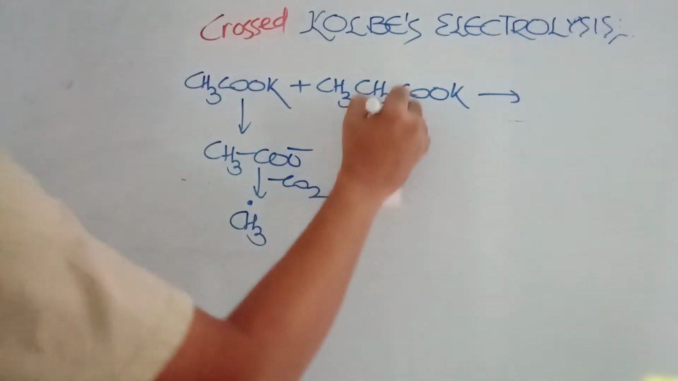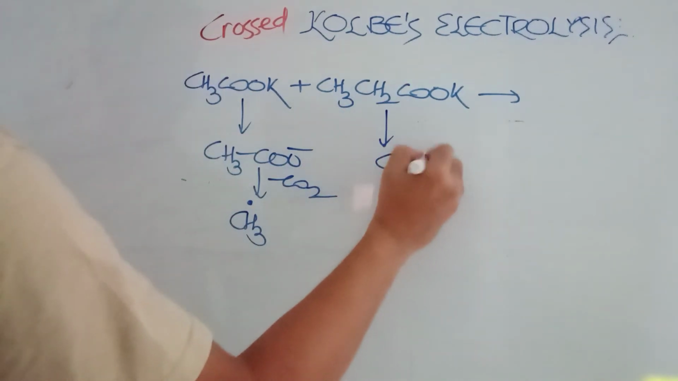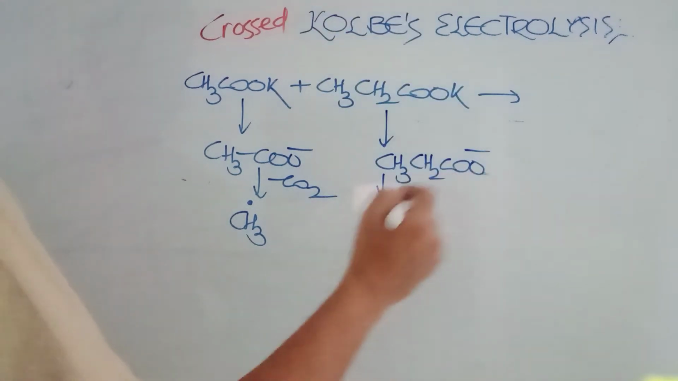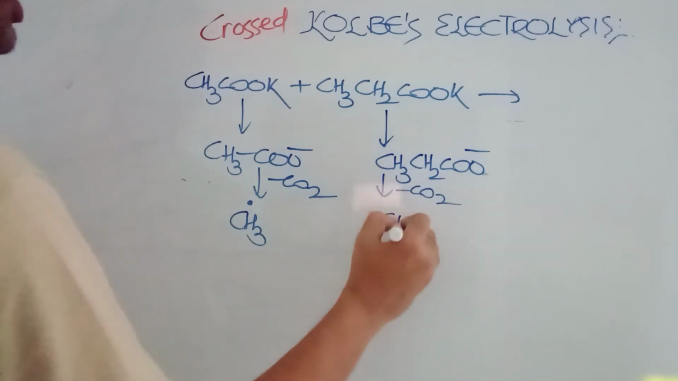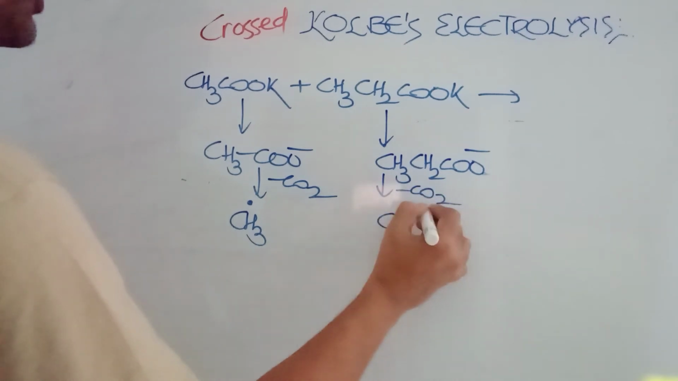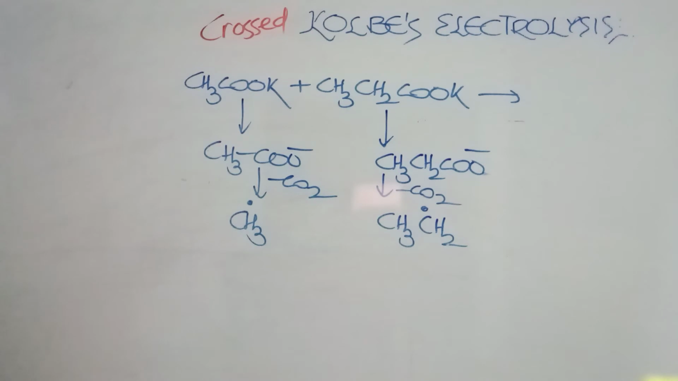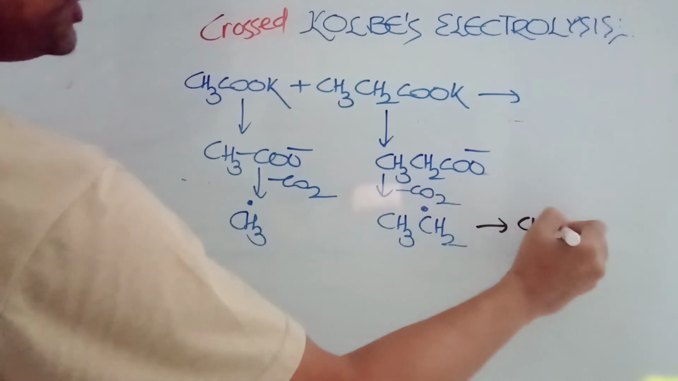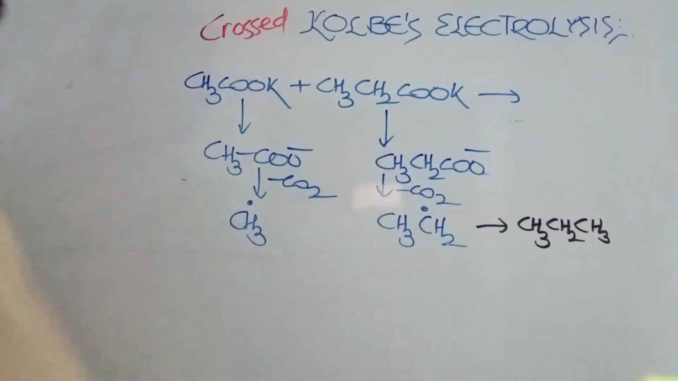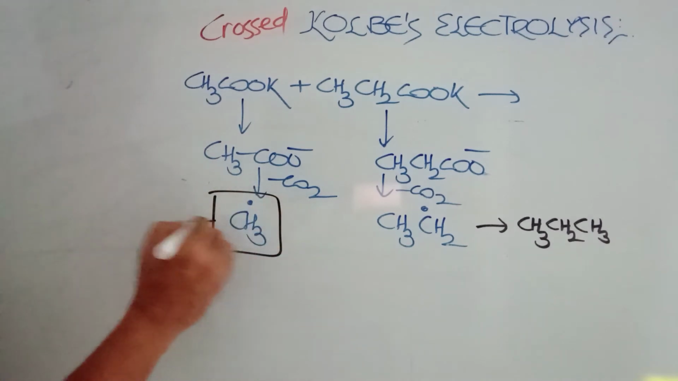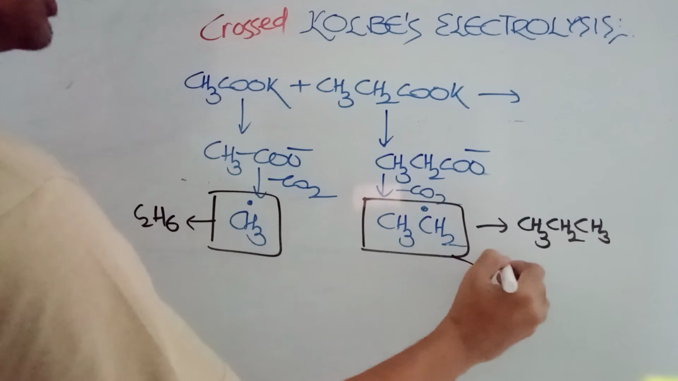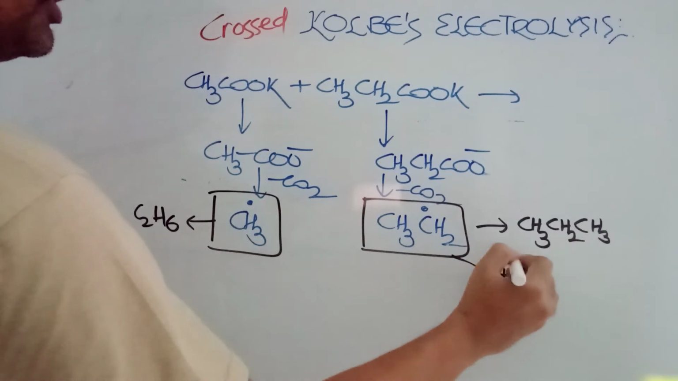Done? Good. From CH3CH2COO minus, one electron gone, then carbon dioxide will go. Finally, you will be getting a CH3CH2 free radical. So what are the possibilities that you are going to get in this reaction? As usual, when these two are joining, you can get propane. Fine. Good. When two such units are joining, you can get ethane. When two such units are joining, you can get butane, C4H10.